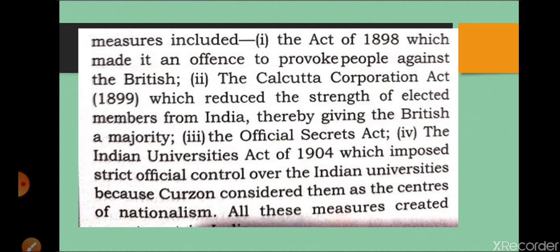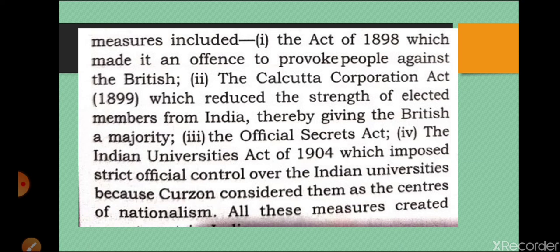It was introduced first by Lord Curzon in 1898. And the second one was the Kolkata Corporation Act, and according to this act, the number of elected members in the governance will be reduced, and in this way the Britishers will be more in number and they will be the majority, and whatever they want they can decide.